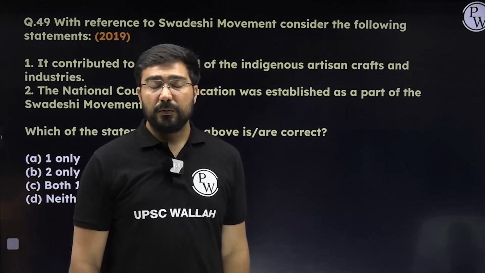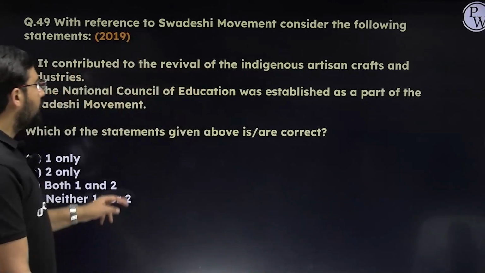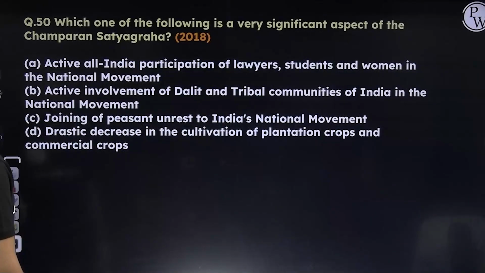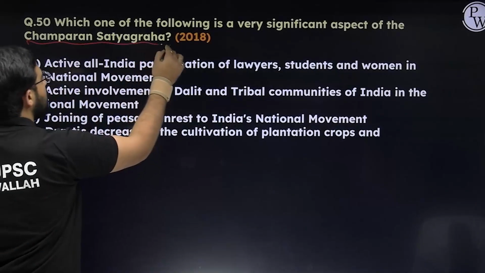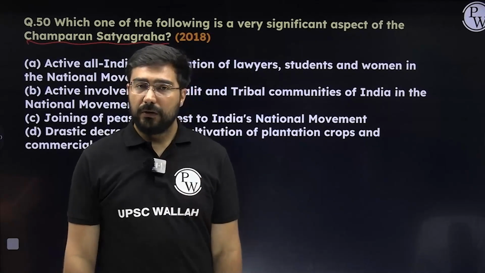Next time the question could be on civil disobedience movement or Quit India movement. They are the prominent ones, so please remember them. Here the answer will become C. Next, if we see the next question, this is about Champaran Satyagraha. Now this is also linked to the question which we were discussing before, the decline of Indigo, right?